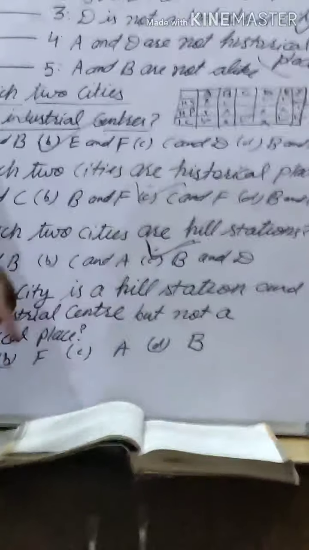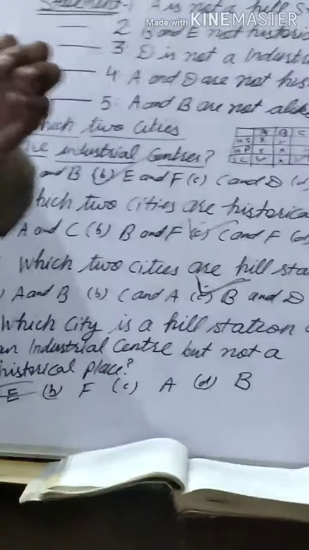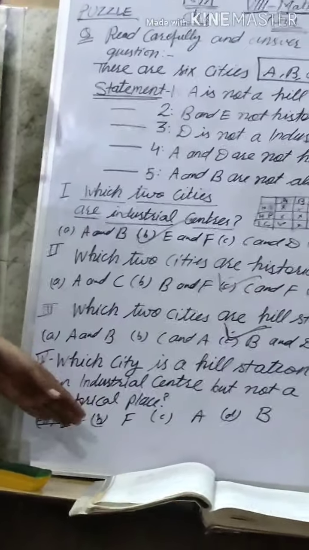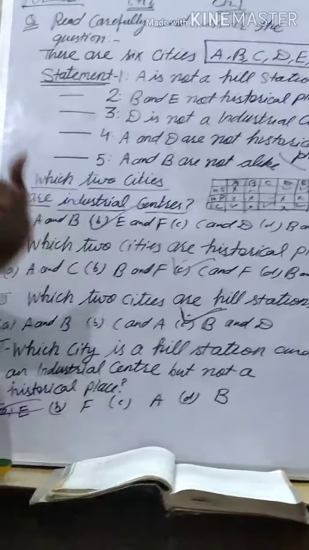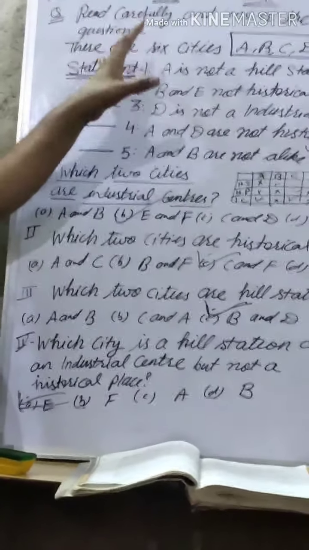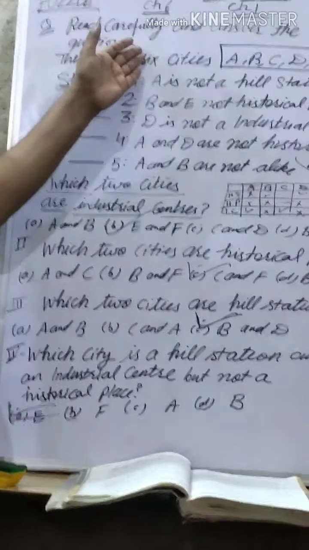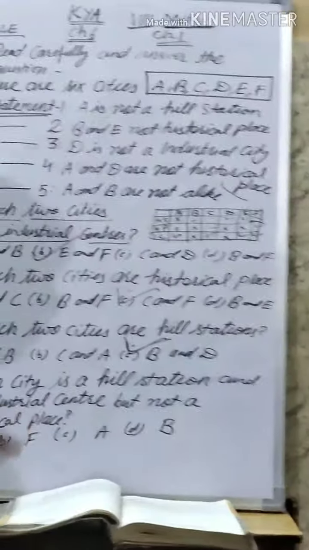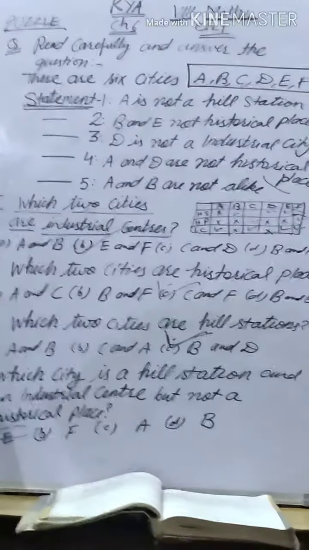The industrial center is a hill station also, but not a historical place. It is not a historical place. So with the help of a table, it is very easy to find out the answer to the given questions. Here is one more part also; in the same way, after reading the table, you can find out the answer. So my dear students, if any puzzle is there, whatever statements he is giving, on the basis of the statements you make the table and then you give the answer to the question.